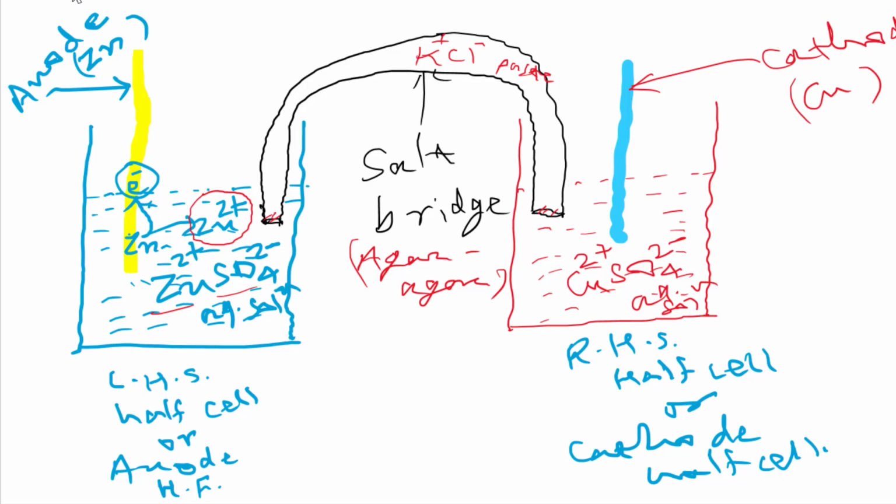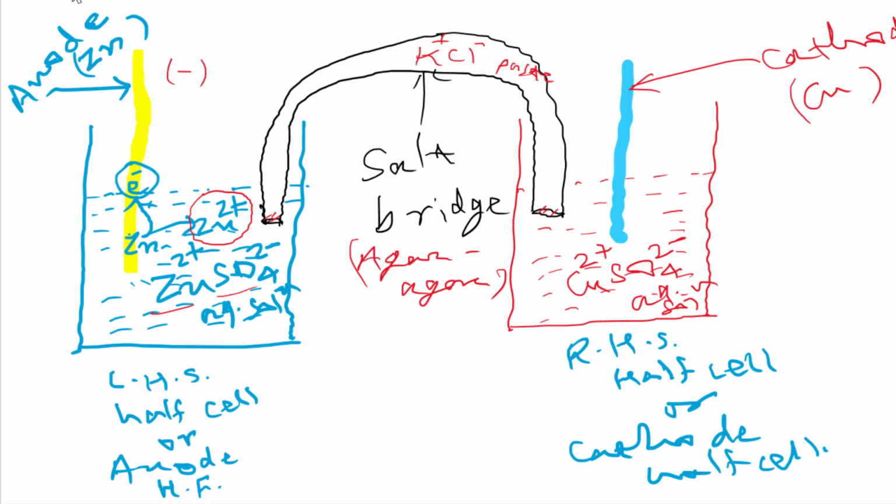So now this electron is deposited on this anode. Can you say what is the charge on an electron? Negative. So this metal rod, or anode, becomes negatively charged, and the solution becomes positively charged. Got it?